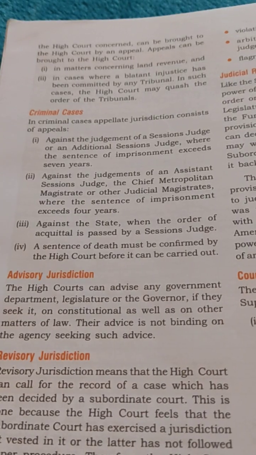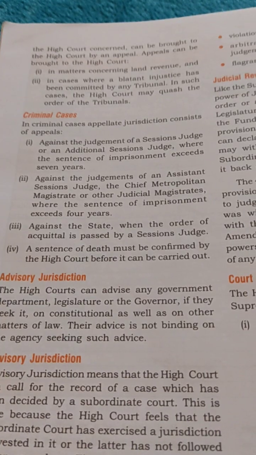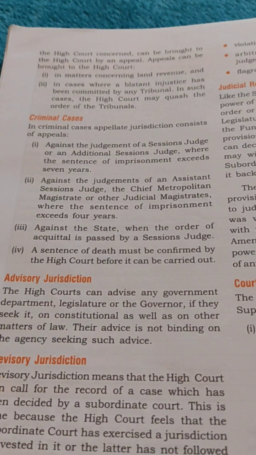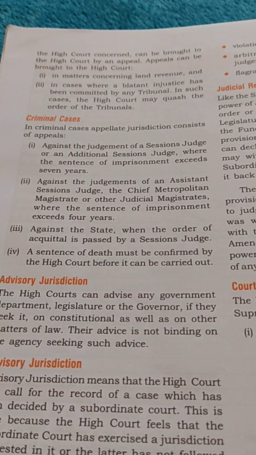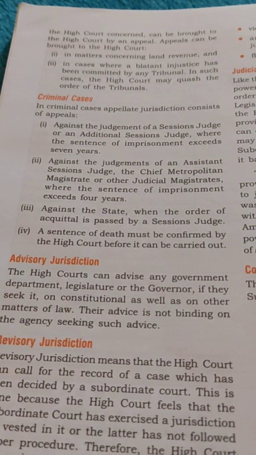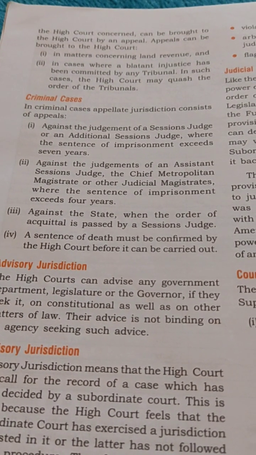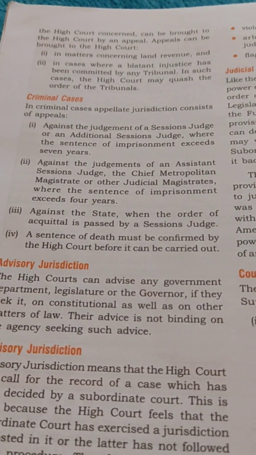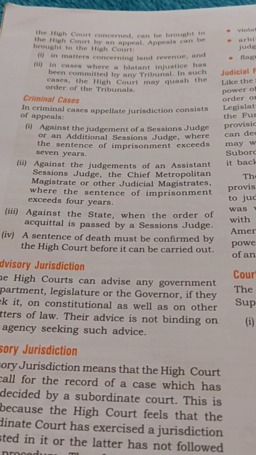Third point is against the state when the order of acquittal is passed by a session judge. You need to be more clarified about this point. Suppose a case is settled by a session court, and in that case session court acquits that person. Okay, and you want to go to High Court, you cannot file an appeal against the session judge. You can only file a case against the state.